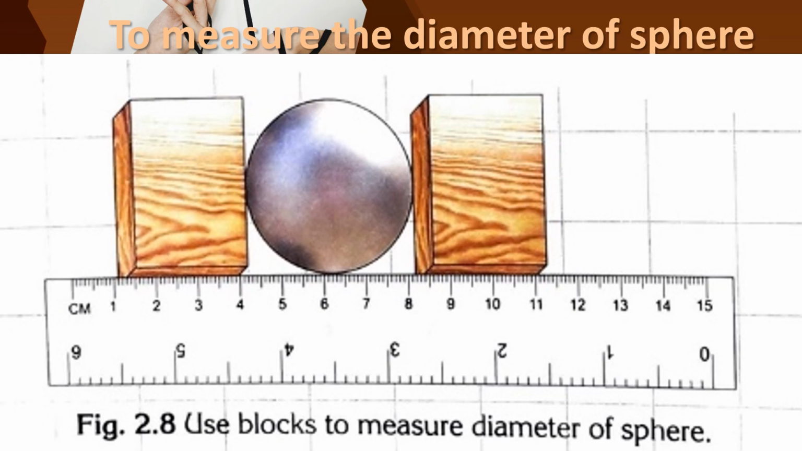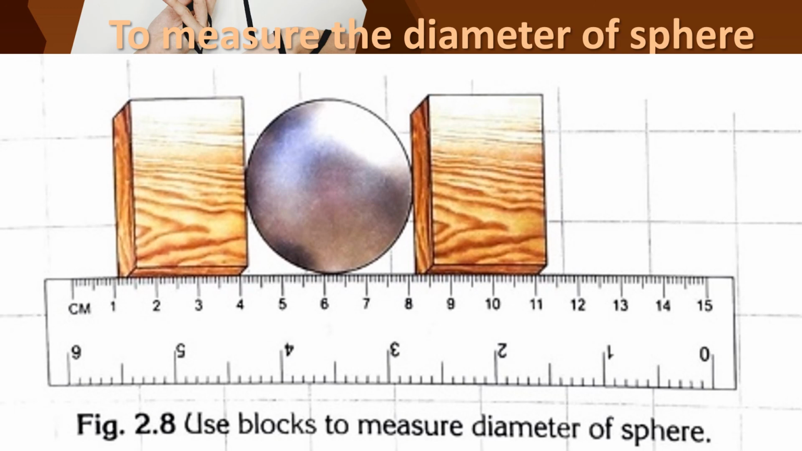So how will you find the diameter of the sphere? By using this, you should subtract this value. 8.5 minus 4, then we can find the diameter of the sphere, that is 4.5 centimeter. What is the diameter of the sphere? 4.5 centimeter.